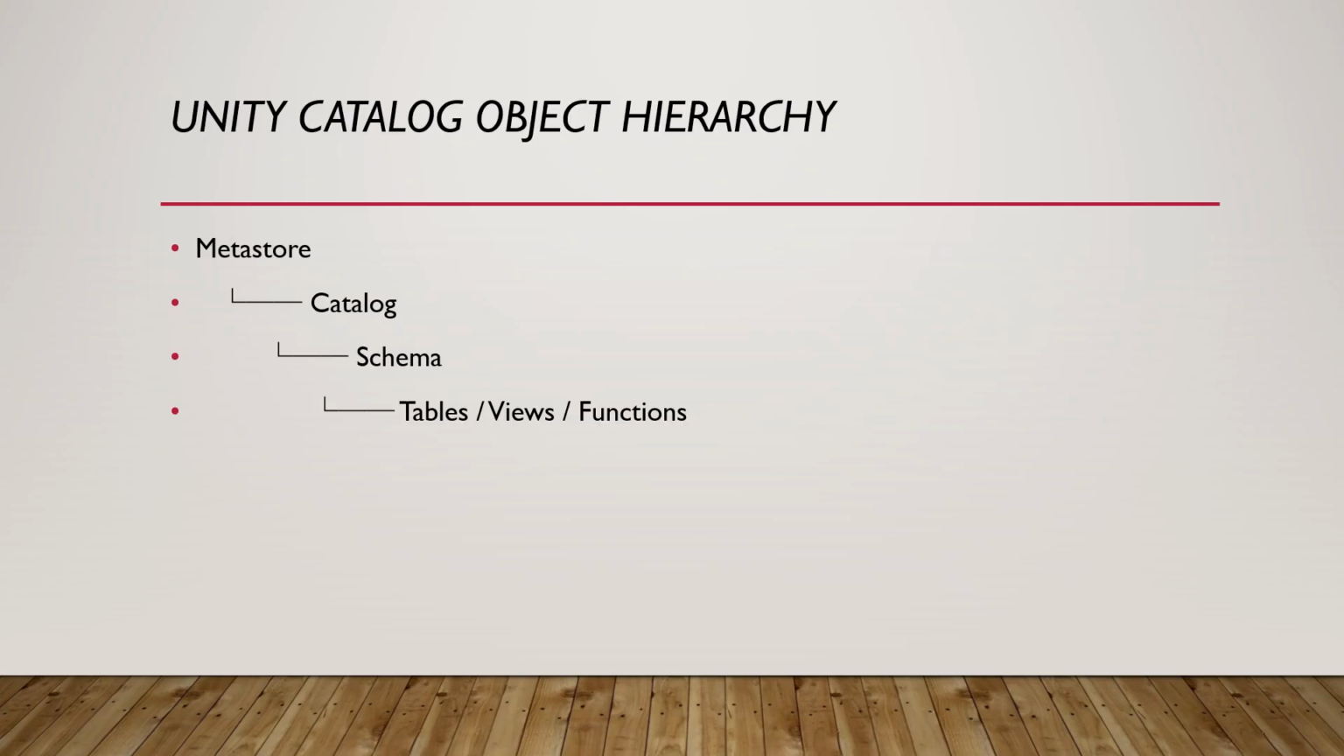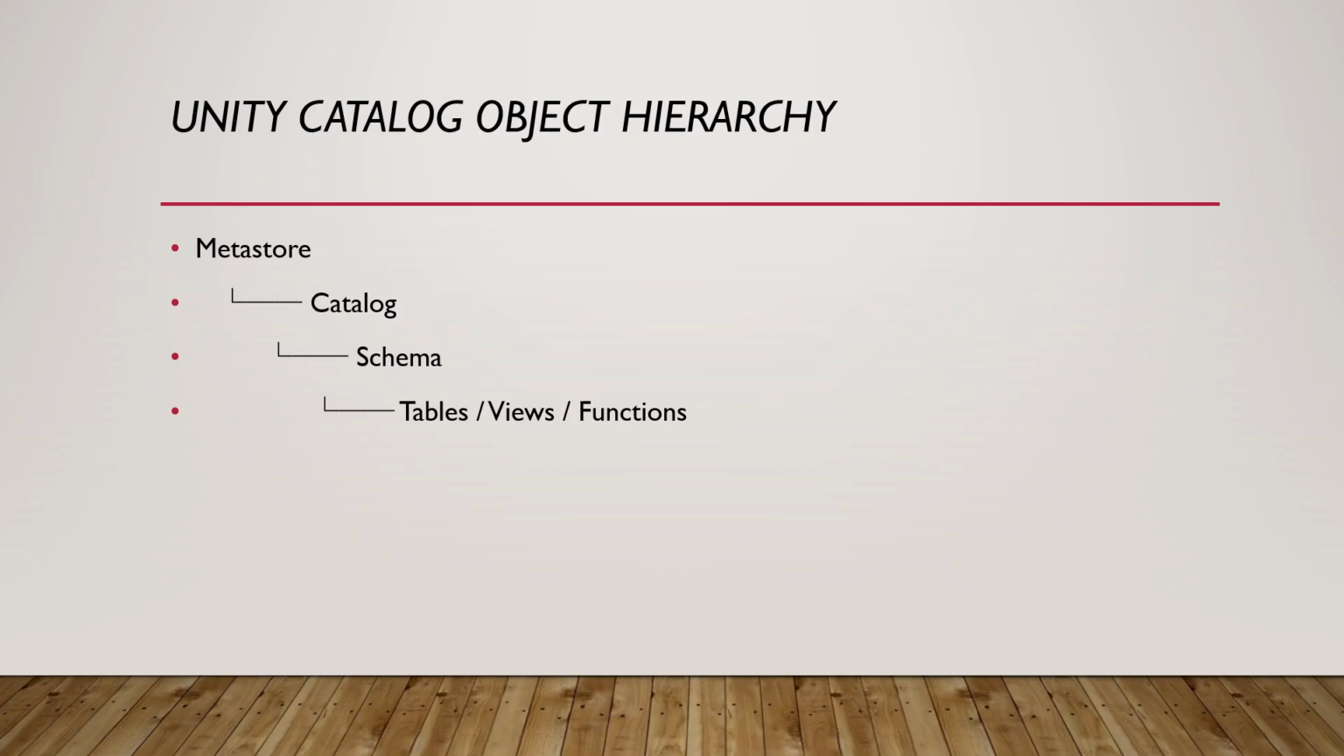Then coming to the Unity Catalog object hierarchy. Hierarchy is how we are storing our data. For example, in our Databricks workspace, first we have all our metadata and storage. There, first we have to create the catalog. After that we have to create the schema inside the catalog. After that we can create the tables, views and functions. This is also an important point: how we are organizing our data. First catalog, then schema, then tables. This is all about the hierarchy.